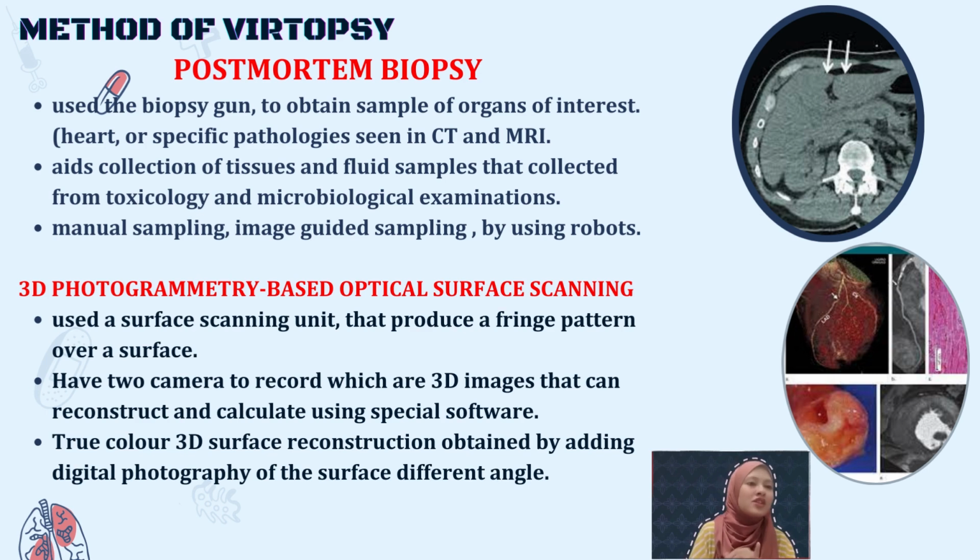The third one is 3D photogrammetry based on optical surface scanning. It uses a surface scanning unit that produces fringe patterns over the surface. It has two cameras to record 3D images that can be reconstructed and calculated using special software. It also produces color 3D surface reconstructions obtained by adding digital photography of the surface from different angles. So we can see the real picture of a body part without opening it. It is also obtained in colors, so we don't have to waste our time opening the part again and again.